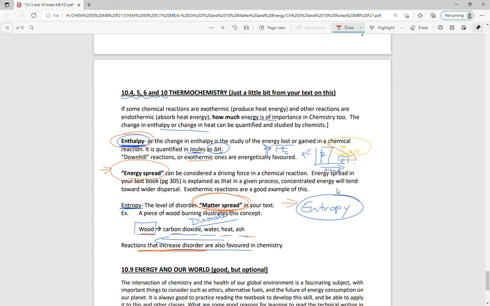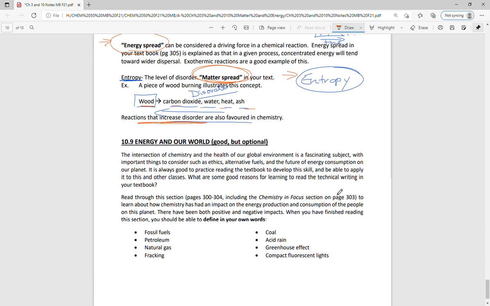And that's just a little bit of a summary, taking a lot of information from a lot of the sections of your chapter 10 and rolling it together. I left this last little bit in here. It was in the publisher materials, and it's really great information. It's not an articulated outcome, but I really do think that it's worth taking a cursory look through that section, because how this stuff relates to our day-to-day life, I think, is what makes chemistry a more meaningful subject to study.